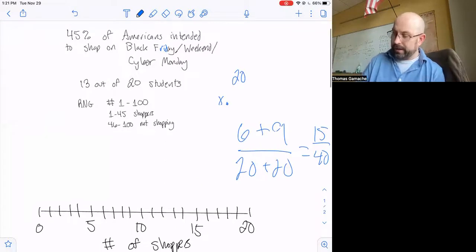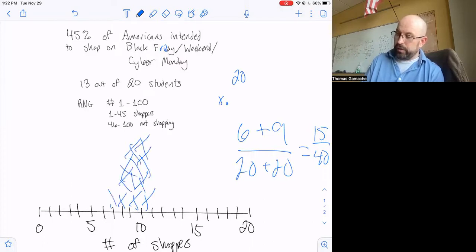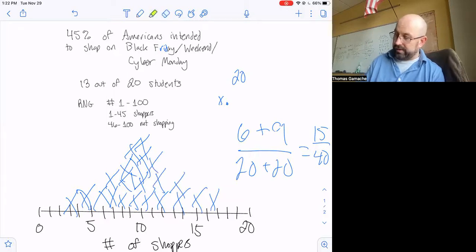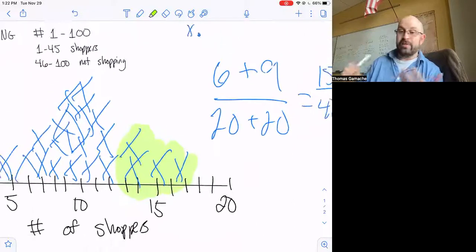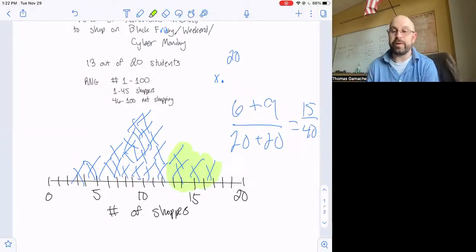Now, what I might end up finding is, again, I'm going to draw a bunch of X's here. You should be doing these simulations out. I'm just showing you what could happen when you do these simulations. Chances are what you're going to notice is, okay, I do get 13 sometimes. It's not very often, but I do get 13 or more. So it is possible that this could happen. It could happen in a group of 20 people that, even though my parameter for my population is 45% of Americans holiday shopping, I could still get a group of 20 with some high values. Maybe a lot of them in that group of 20 shop. That still is possible if it really is 45% of Americans who shopped.